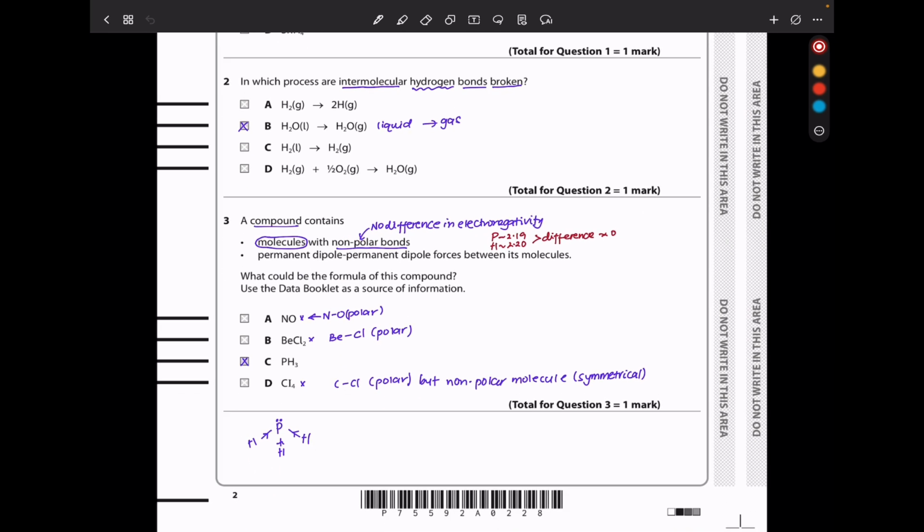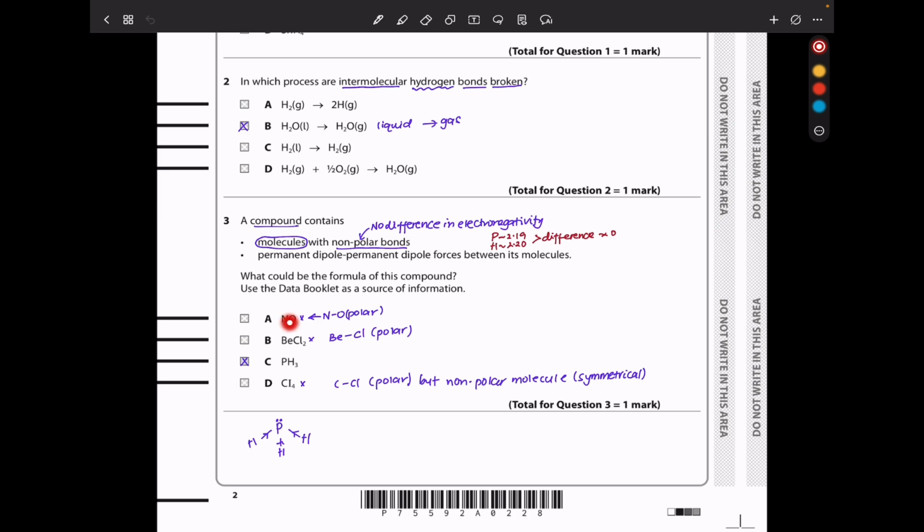A compound contains molecules with non-polar bonds, meaning there is no difference in electronegativity between the two atoms involved in the bond. It also has permanent dipole forces between its molecules. They say which could be the formula of this compound. Use the data booklet as a source of this information.